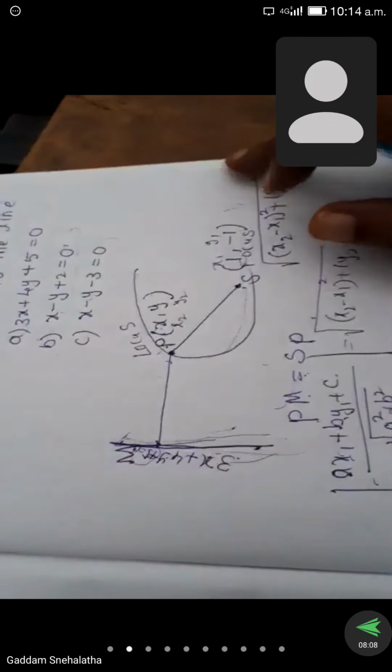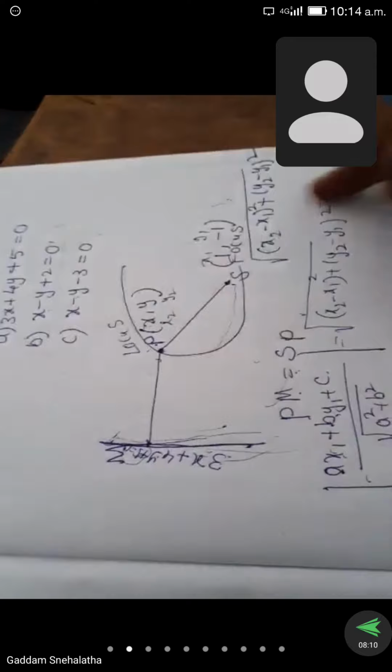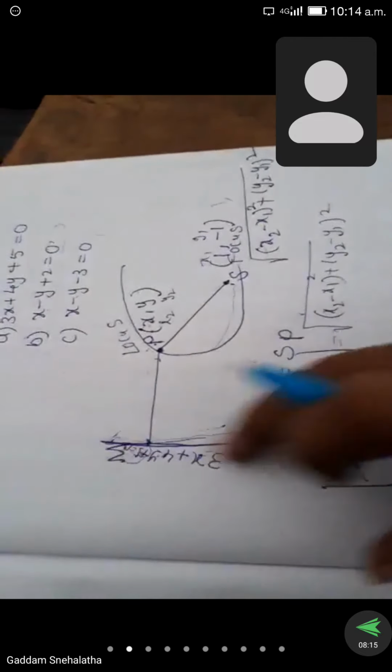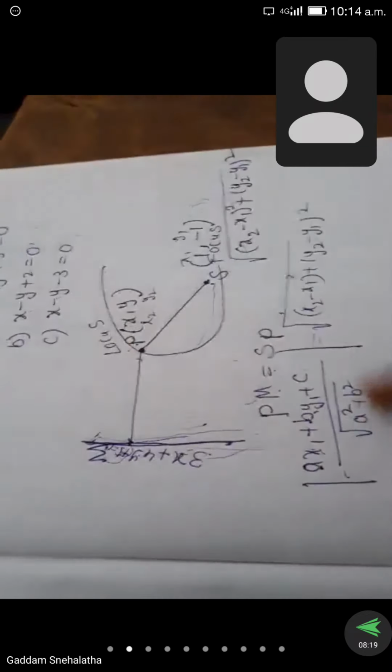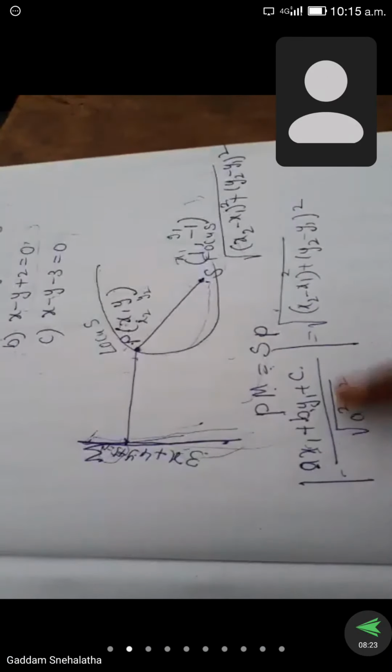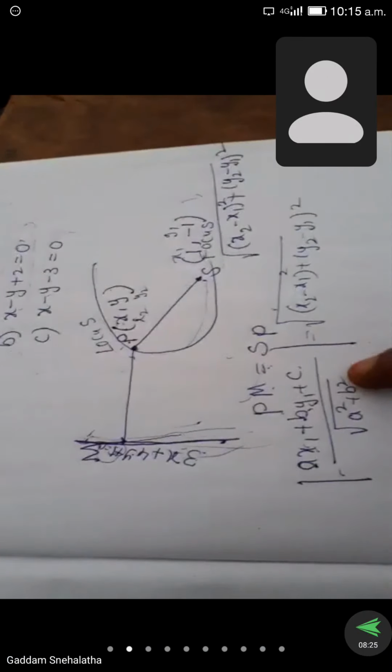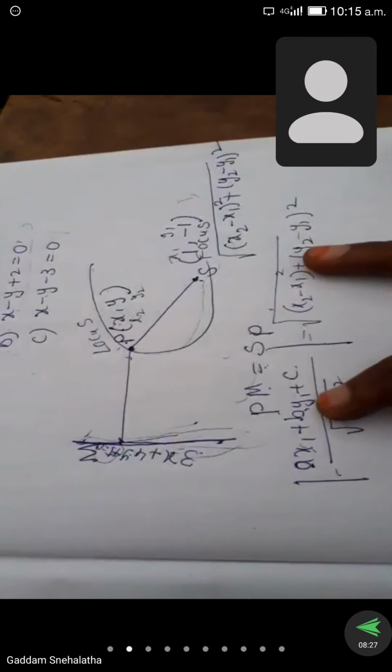These two are equal. These two are points, and we have to find this distance. For any 2 points, the distance formula is this. So we have here 2 points, and if we substitute these 2 points, we get this distance. And this line to this point, how much distance do we have? That is the formula: AX1 plus BY1 plus C by under root of A square plus B square. So this is the formula.